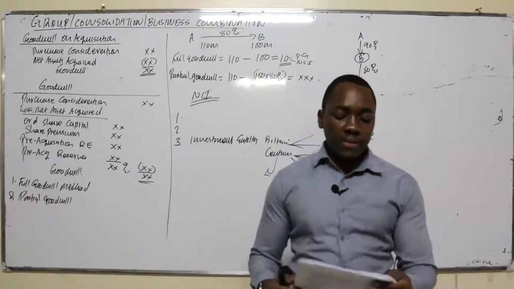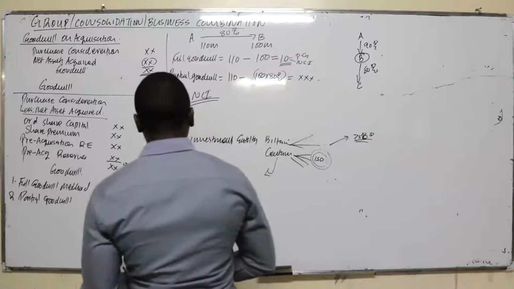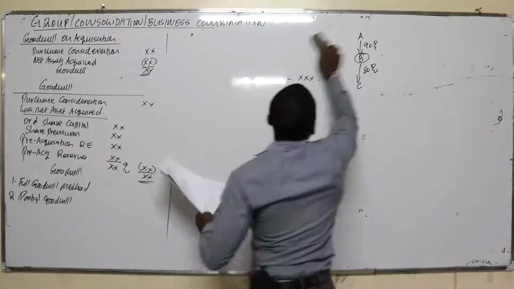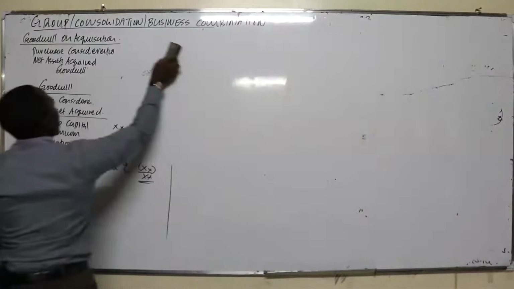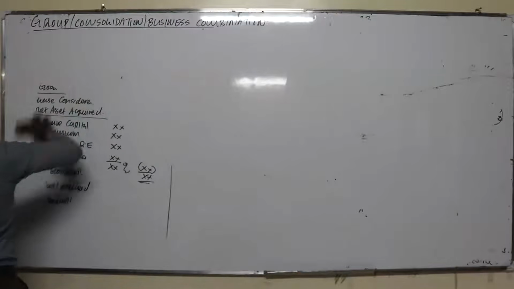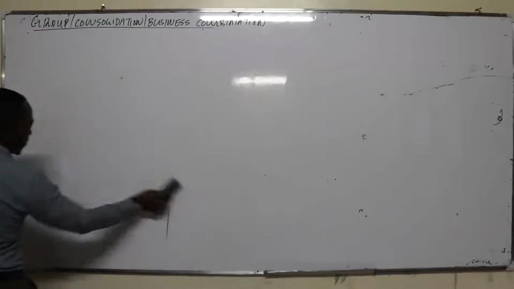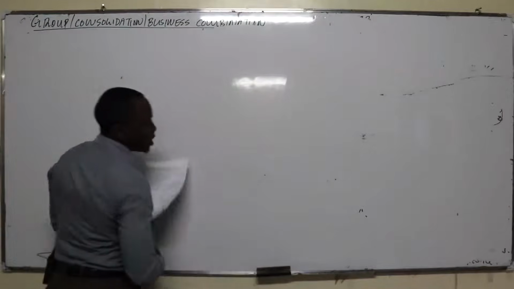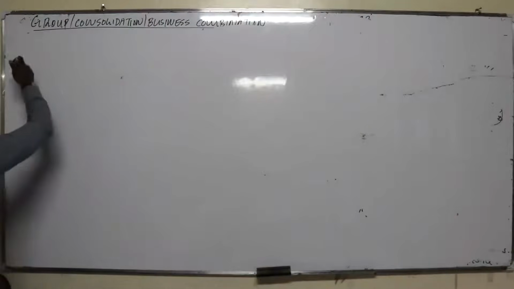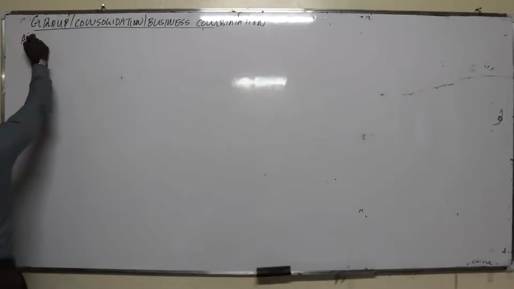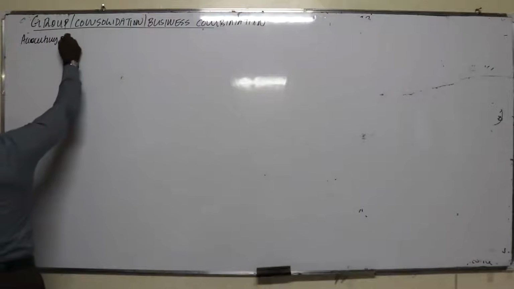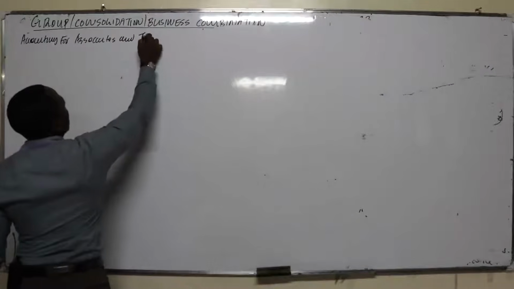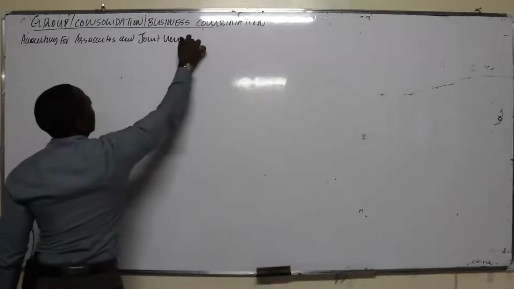So now let's look at investment in associate. That's under IAS 28. So how do we account for associate or joint venture? How we account for associate or joint venture are the same. And we say that you don't consolidate associate or joint venture. You account for them using the equity method. So, accounting for associates and joint venture.